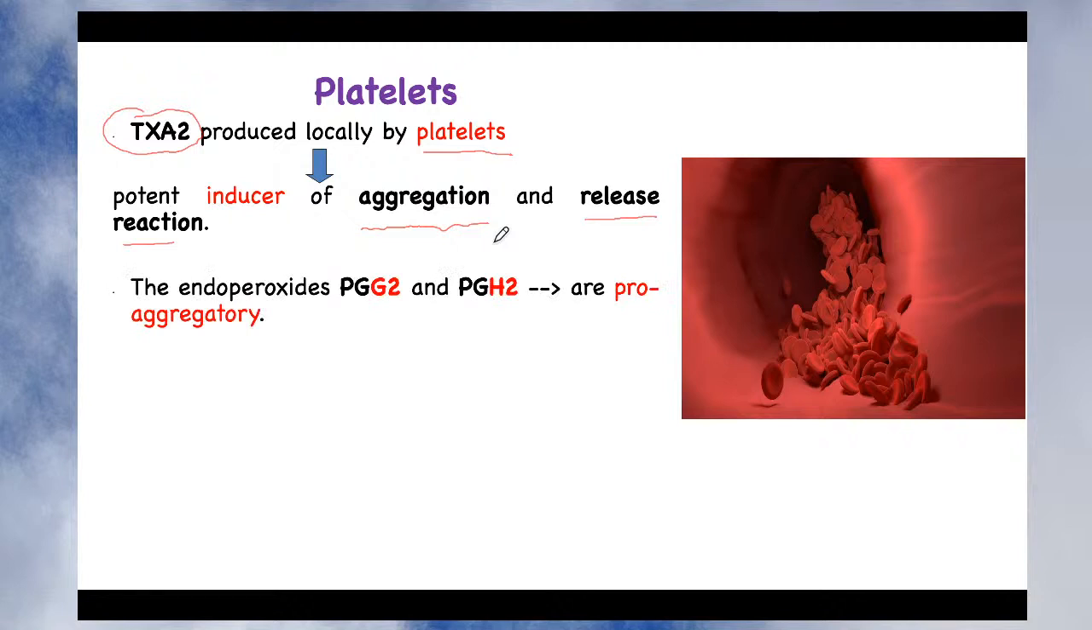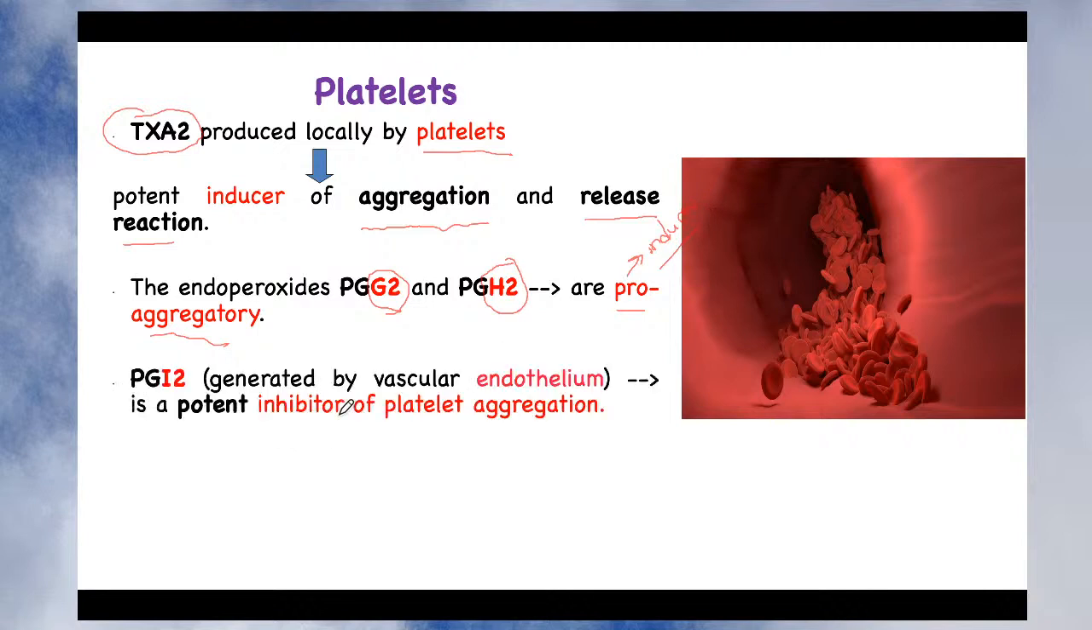Then we'll see the role of the endoperoxides. So what are the endoperoxides? Just now we have seen they are PGG2 and PGH2. They are intermediate prostaglandins, and they are pro-aggregatory in nature. Pro means it may produce aggregation, and anti-aggregatory means it will inhibit aggregation. So pro means it induces aggregation, whereas anti means it inhibits aggregation. Endoperoxides are inducers of aggregation, and since they induce aggregation, they are called pro-aggregatory in nature.